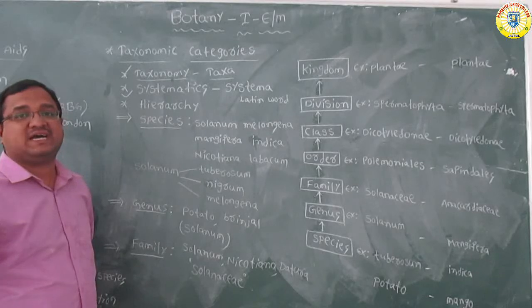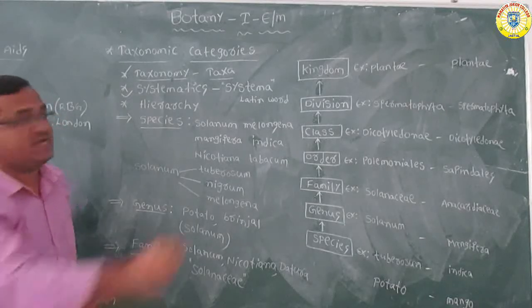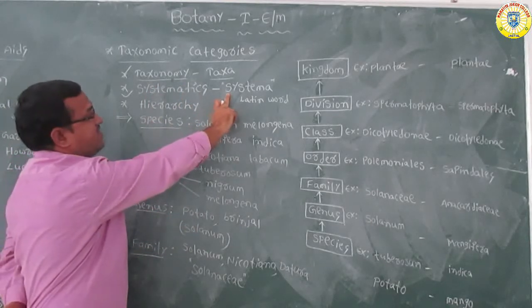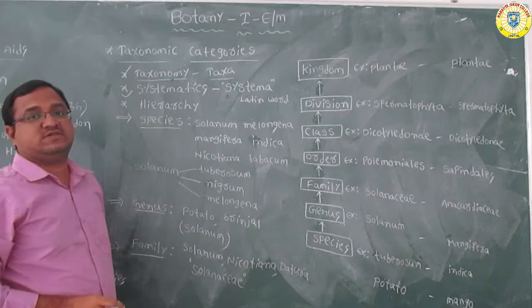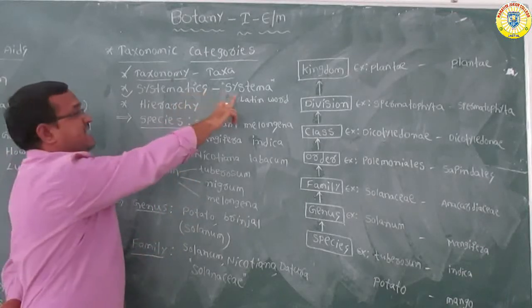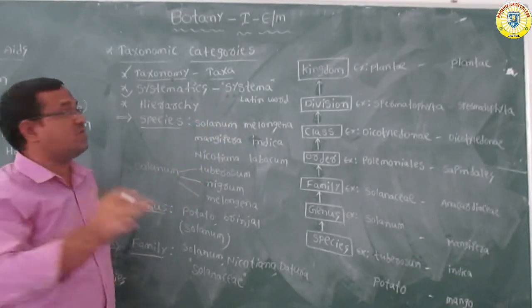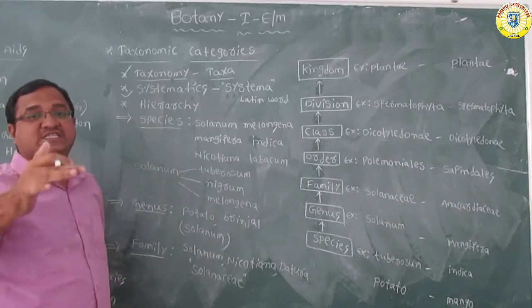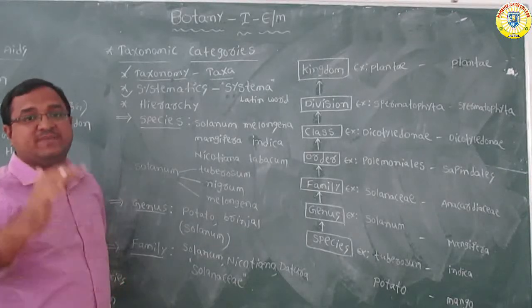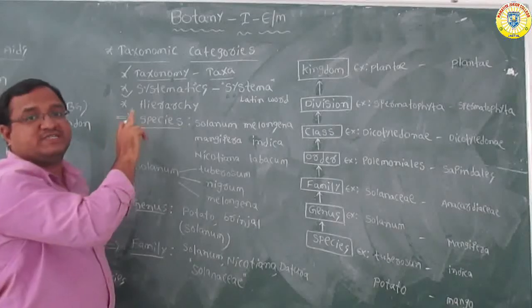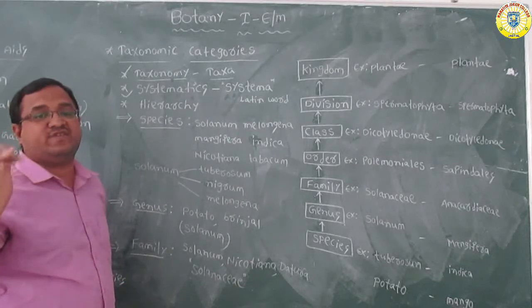The word systematics is derived from the Latin word systema, which means systematic arrangement of organisms.